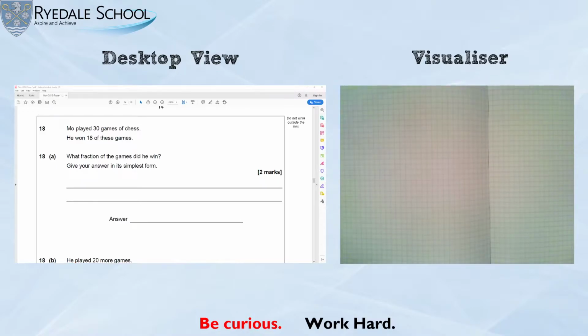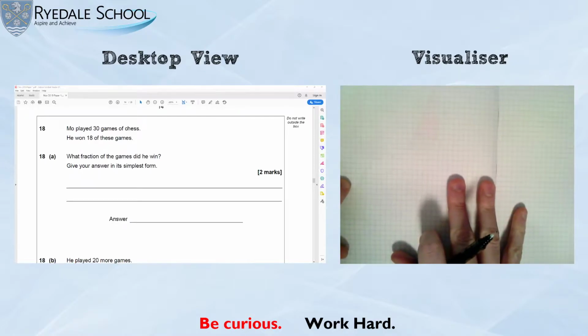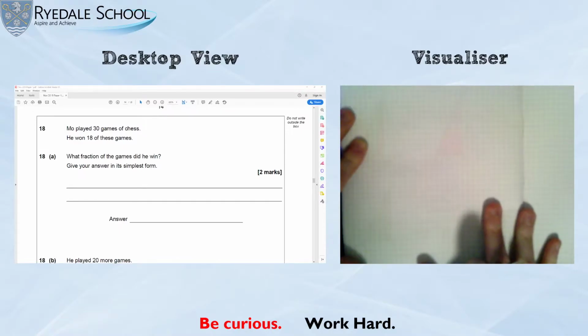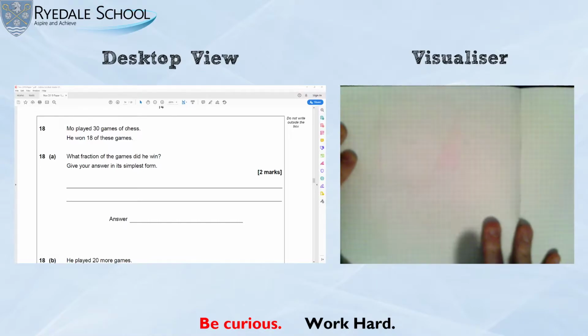Okay, so question 18 says Mo plays 30 games of chess. He won 18 of these games. What fraction of the games did he win? Give your answer in its simplest form. Now, I'm sure Oliver got part A right. It was probably part B that caused the difficulties. Let me just get my page in roughly the right spot.